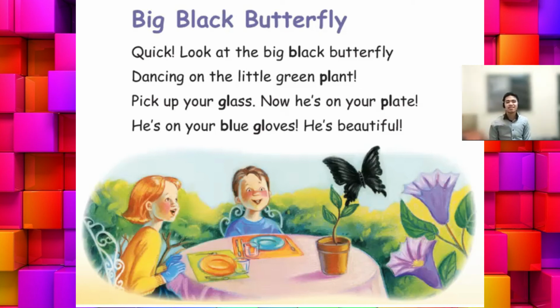It's beautiful. What a very awesome chant. It's about a big black butterfly that is dancing on the little green plant. Oh, speaking of plants, we're gonna read a short story about Sam. He has a plant. Let's read the story.